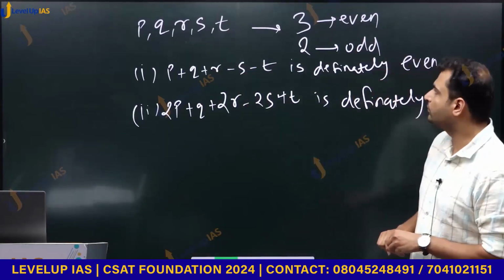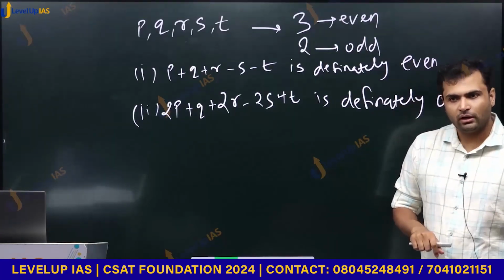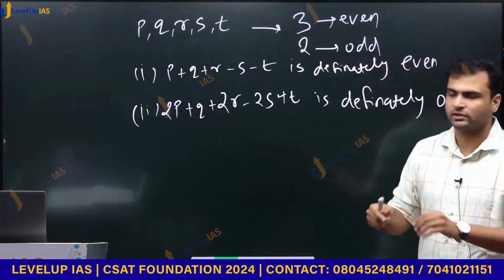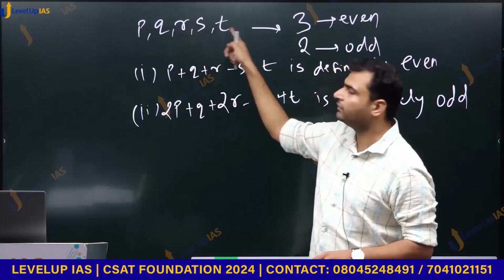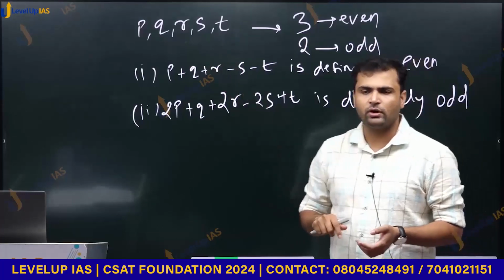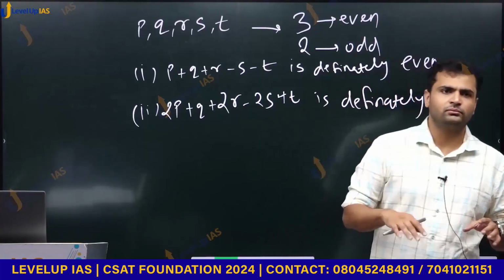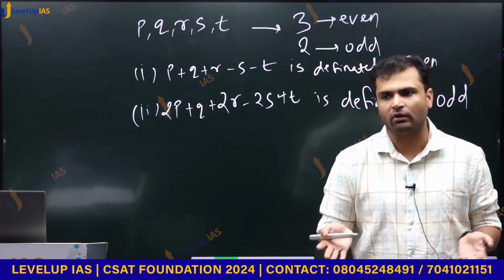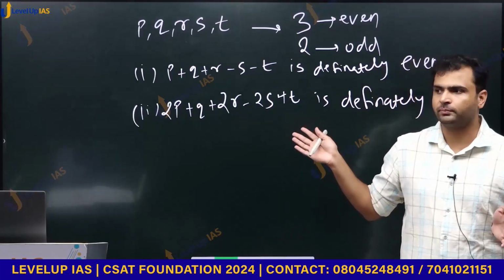Even if you are putting values, you have to put at least 2-3 values. If you are taking, let's say, 3 attempts, 3 different choices, you are taking these 3 as even, these are odd, then you are taking first, third and fifth as even, these 2 are odd, and then some other as even, then other 2 are odd, and in all these cases you are getting the same answer, then you can with 90 or 95% accuracy say that yes, this will be the answer. You cannot be sure, of course, but अगर बाकी कुछ भी नहीं दिमाग में आ रहा है तो ये कर सकते हो.